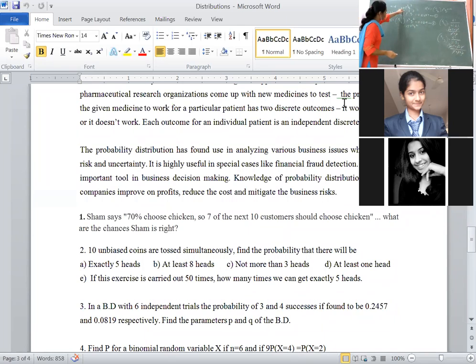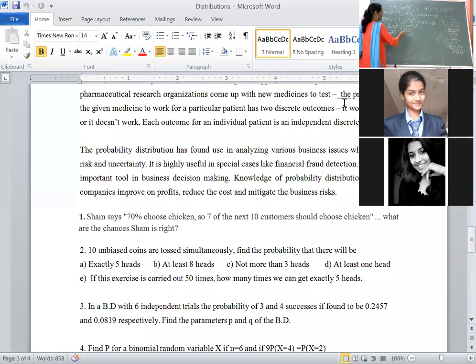Now do equation 2 upon equation 1, that is 15 p to the power of 4 q square upon 20 p cube q cube is equal to 0.0819 upon 0.2457. Here 5 threes are 15, 5 fours are 20. Okay, here q square, q cube, 1 q is remaining in the denominator. Here p to the power of 4, p cube, 1 p is remaining. Then what is remaining here? 3 upon 4 into, in numerator 1 p is remaining, in the denominator 1 q is remaining.